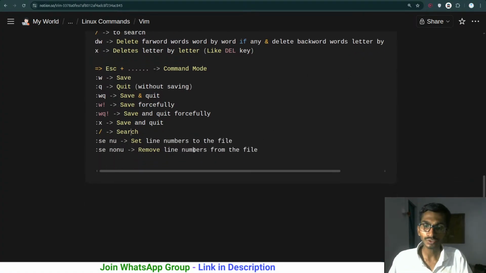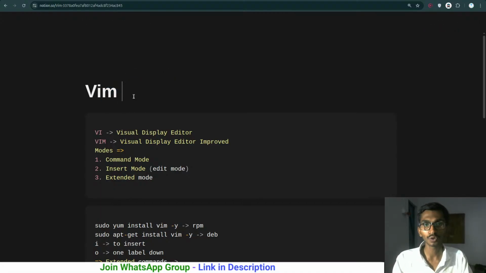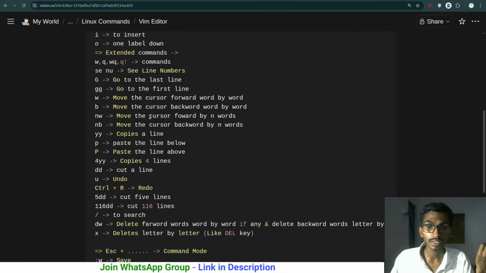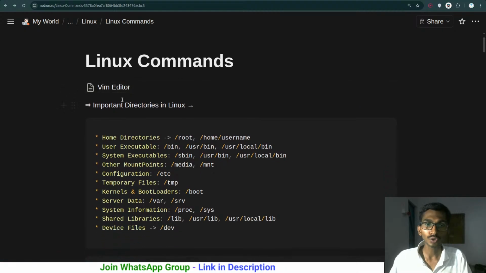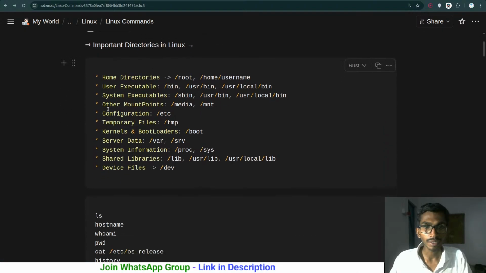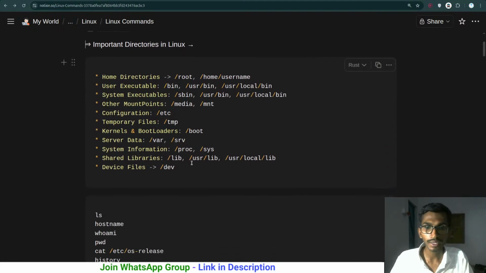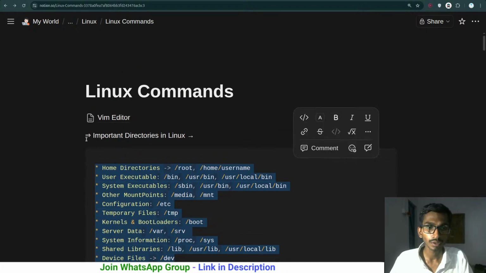So these were the commands for simply editing the Vim files. So this is going to be the Vim editor over here. Okay, and these are just the basic commands that you should know if you are working with that. So almost whatever is required, we have gone through that. Let's go ahead. We have gone through all the Vim editor commands. And the next thing that we are going to talk about is normal Linux commands. So first of all, when it comes to Linux commands, there are some directories that we had better know more about. So let me do one thing.